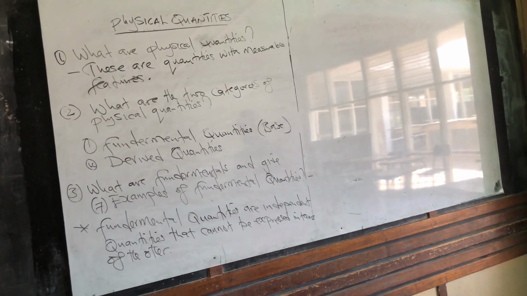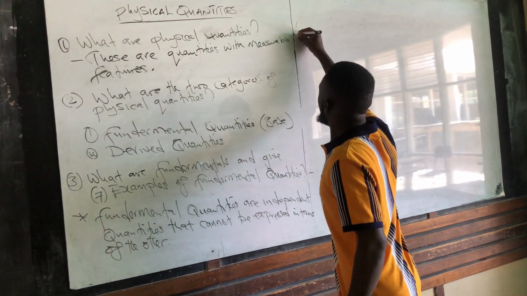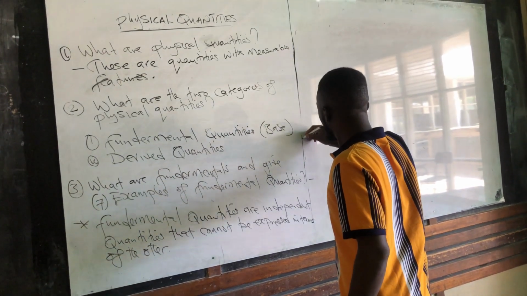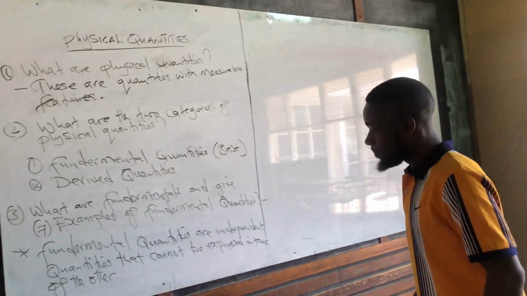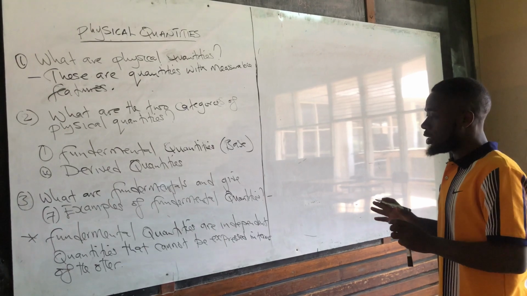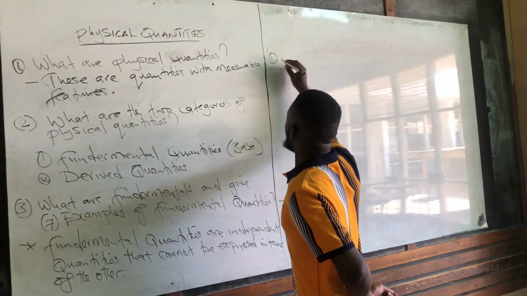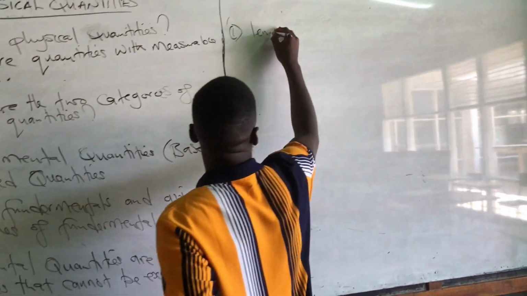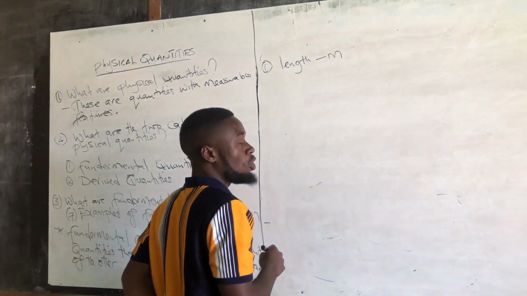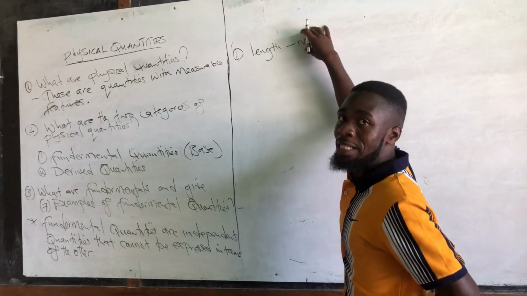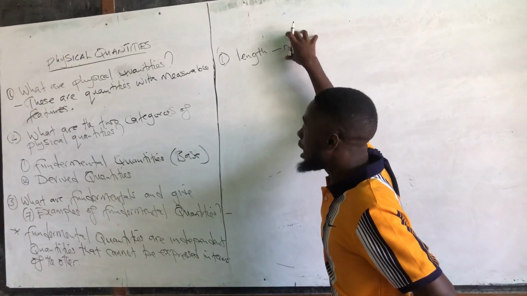What do we mean by independent quantities here? And what do I mean by expressed in terms of the other? For example, let's list down 7 fundamental quantities or base quantities. Number 1, we have length, and this length is measured in meters. What else are we seeing here apart from meters? There's nothing. So meaning meters is independent.